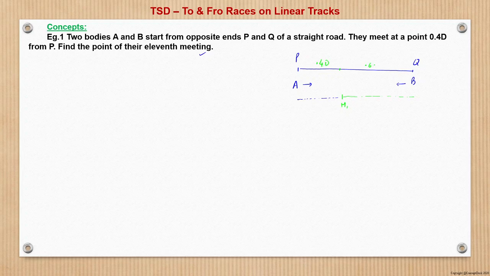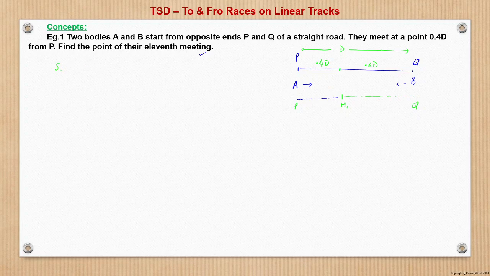So this section becomes 0.6d, where d is the total distance between P and Q. Now this is the first meeting. So what can we deduce here? That A has traveled from P to M1 and B has traveled from Q to M1, in the same time.